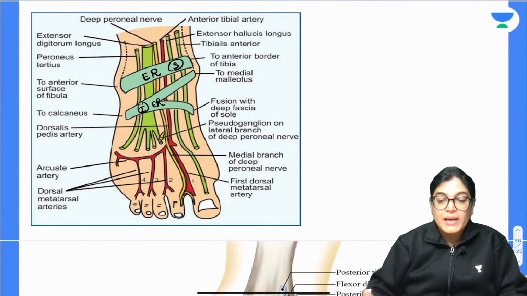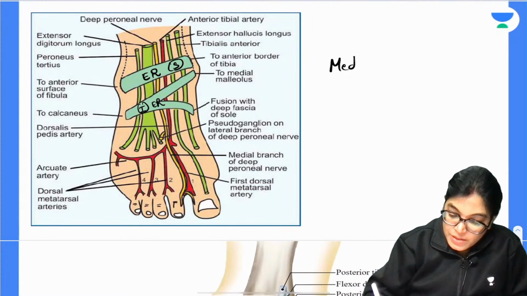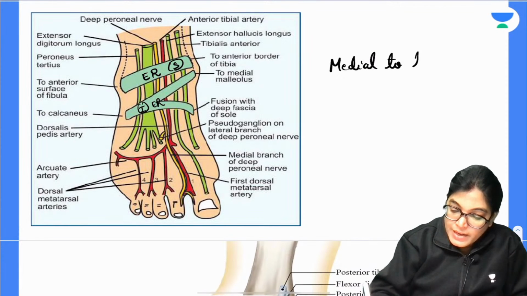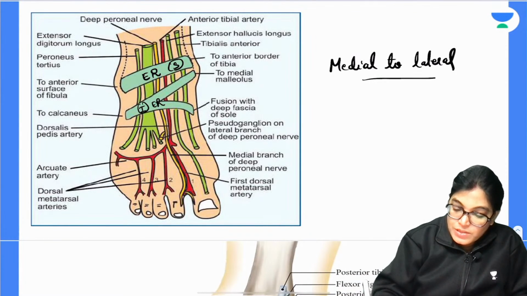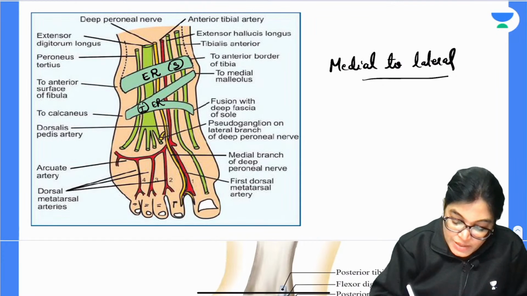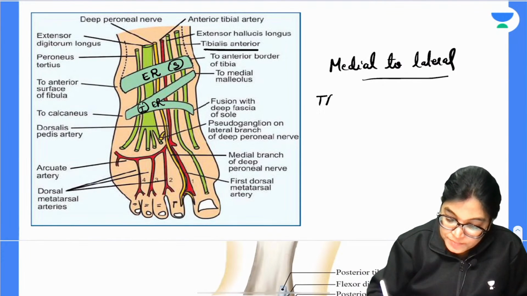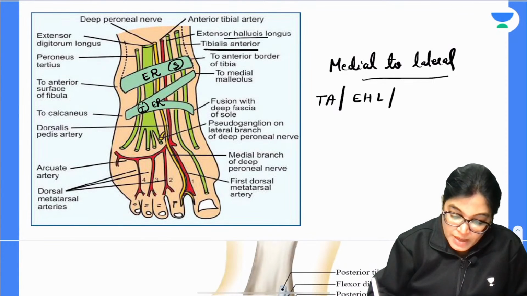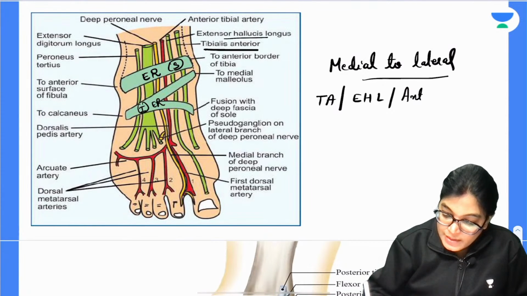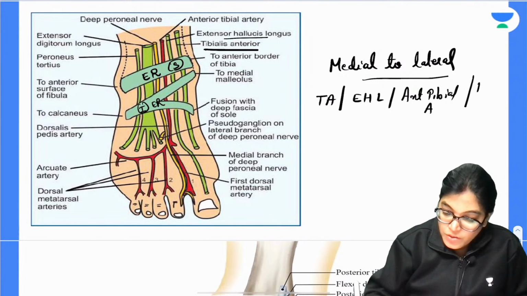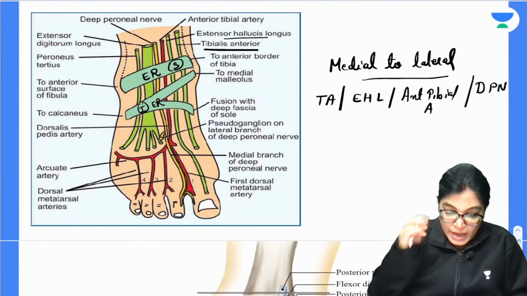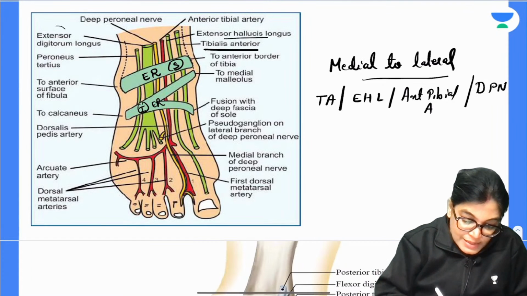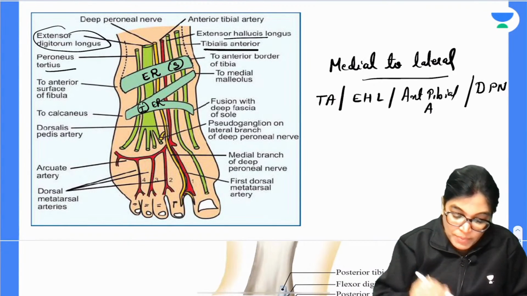As we move from medial to lateral, the structures traversing are: the medial most structure is tibialis anterior, then extensor hallucis longus, then the anterior tibial artery and deep peroneal nerve, then extensor digitorum longus and peroneus tertius.